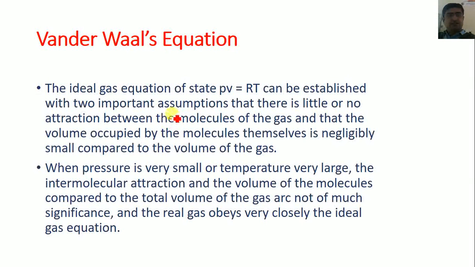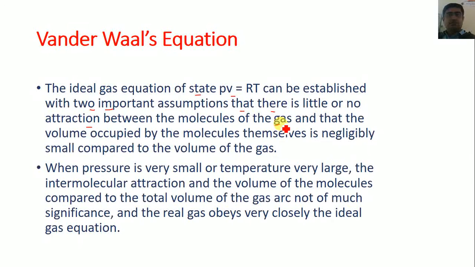So the ideal gas equation of state, PV is equal to RT, is applicable to the ideal gas with two important assumptions. The first assumption is that there is little or no attraction between the molecules of the gas.